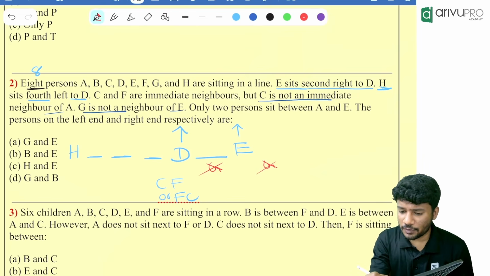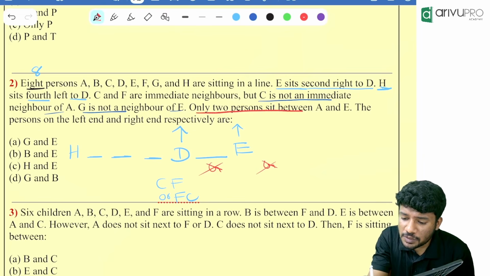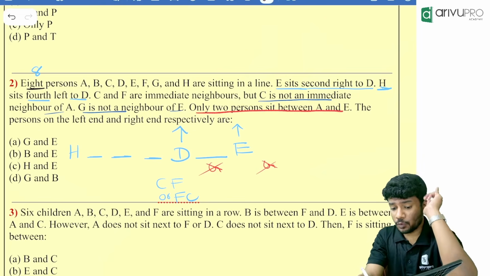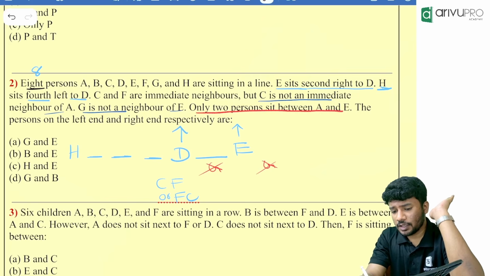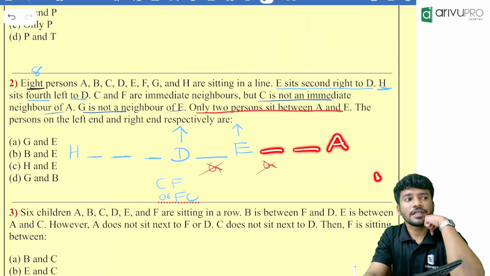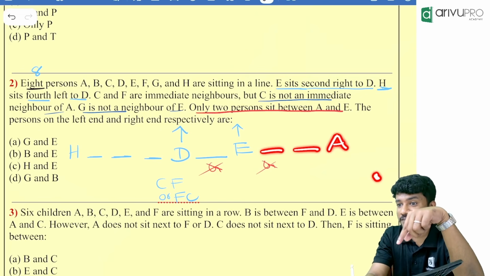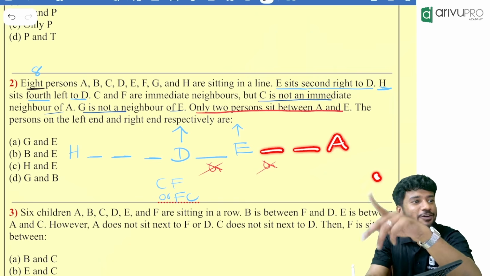Then people, what is given? Only 2 persons sit between A and E. Now, one possibility I am asking you. If A is towards this side, is it possible? Because the maximum number of people is 8. Now, how many are there? 10 are there. That means, is it possible? No. That means A cannot sit to that side.